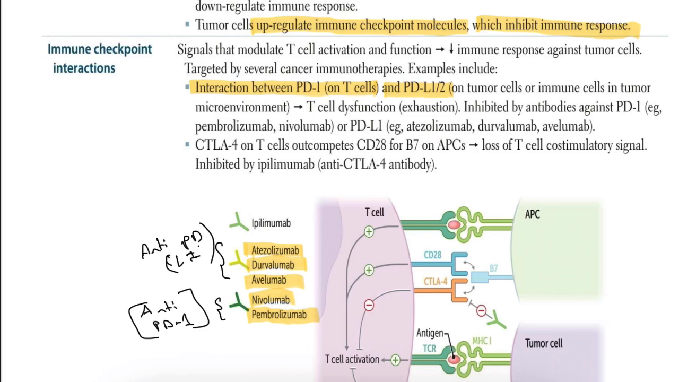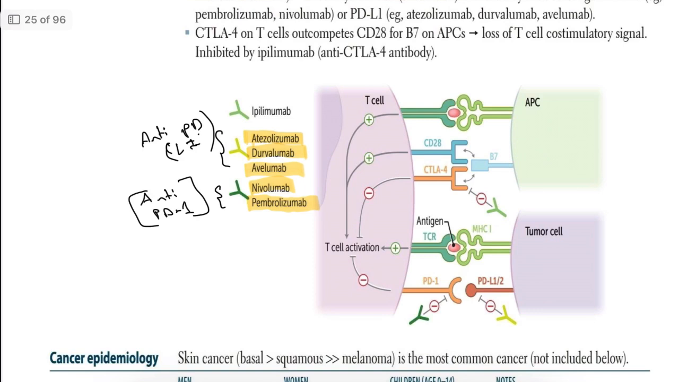Okay, if you look at this pathway, you can see CTLA4. The CTLA4 on T cells competes with CD28 for B7 on APCs. If CTLA4 wins, the T cell doesn't get activated. A drug that blocks CTLA4, ipilimumab, helps restore T cell activation.